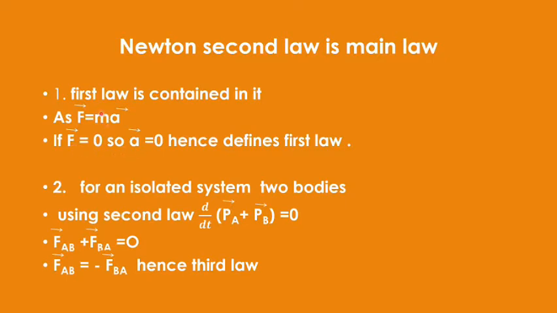Mass of the body is never 0, so acceleration will be 0, and acceleration means dv by dt is 0. So change in velocity is 0. It means a body moving with uniform motion will keep on moving with uniform motion only, and a body at rest will remain at rest, which is actually defined by the first law.